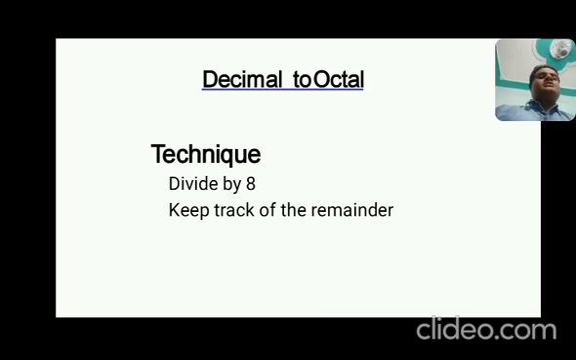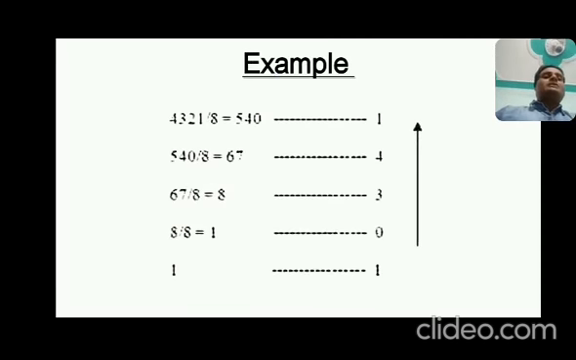Here the most important thing is the remainder. In the previous example you have to see the division by 2, and what will be the output as remainder, and this remainder becomes the equivalent binary. Okay, so for example, you can take the example 4321 decimal in octal.